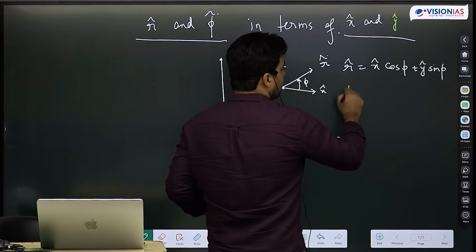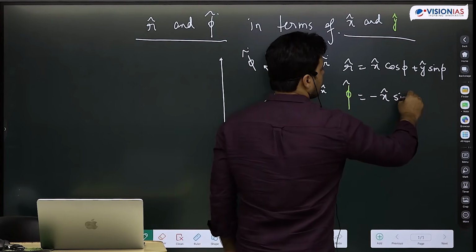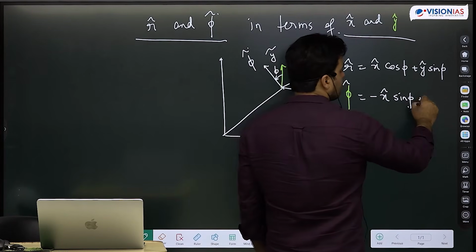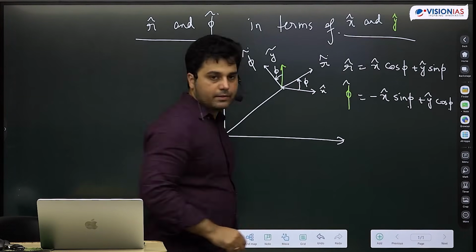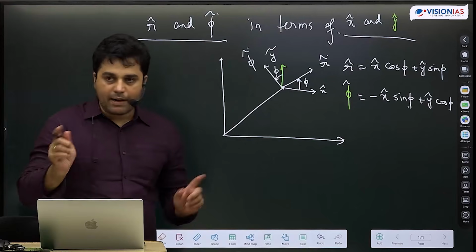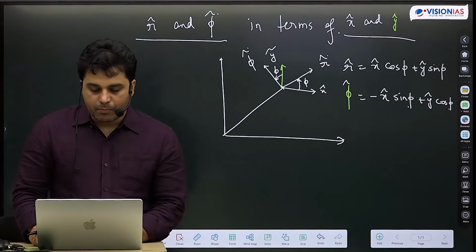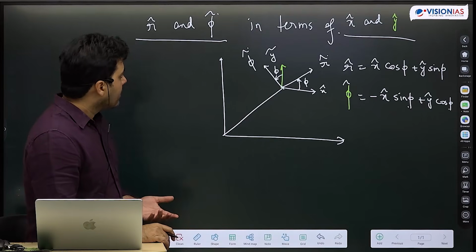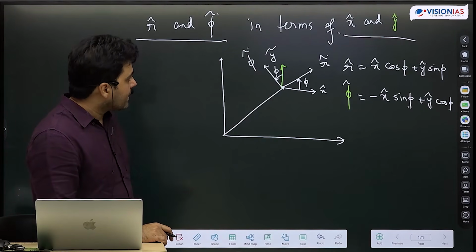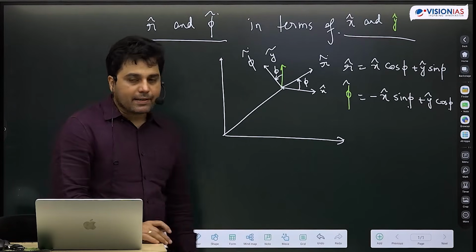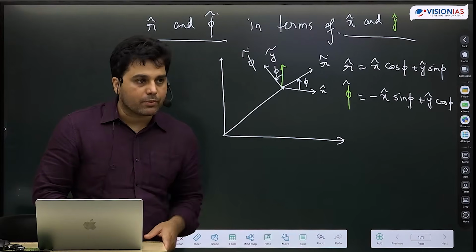What about phi cap? This is minus x cap sin phi plus y cap cos phi. ठीक है? लिख सकते हैं. So I have a relationship for how we can write r cap, phi cap. बहुत से और भी तरीके थे इसको करने के. हम r को लिख सकते थे x cos theta plus y sin theta, और unit vector के लिए हम दोनों साइड r से divide कर देते, उससे भी हमारा हो जाता. ठीक है? That would also be a method.